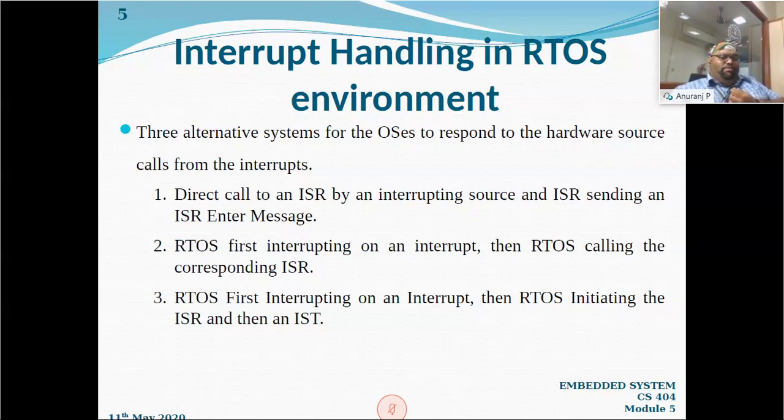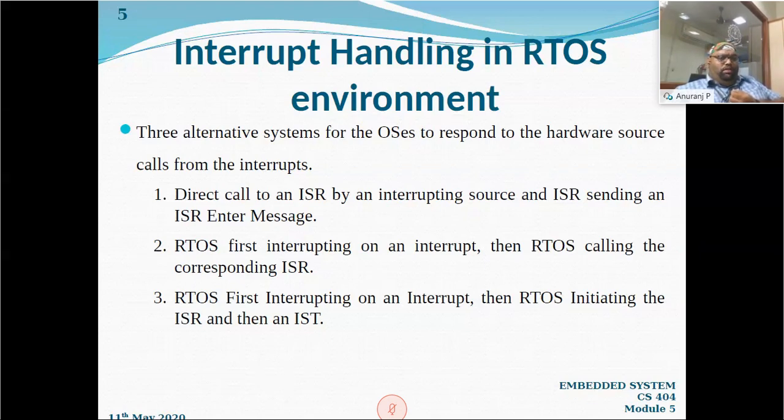for handling the different types of interrupt service routines, for different types of interrupt handling, we basically use three techniques. Or I can say there are three alternative ways in which the operating system will respond to a hardware source call or a call from a different source. I will read it out.